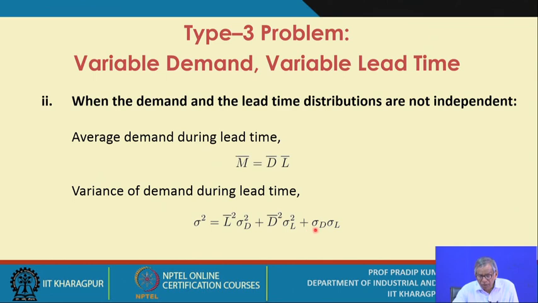Is it okay? Plus the standard deviation of demand into the standard deviation of the lead time.